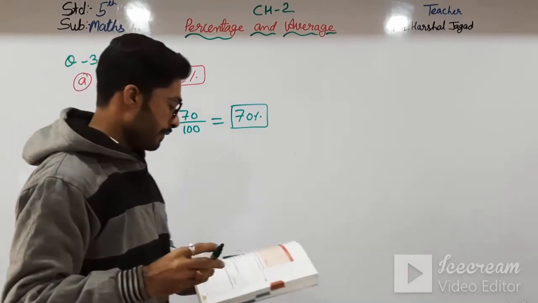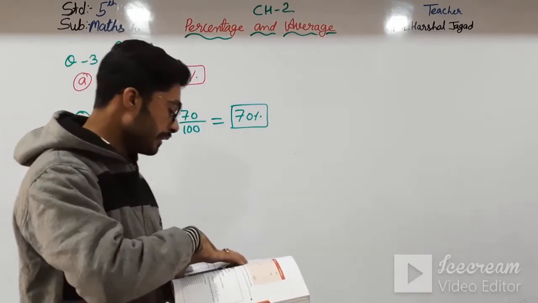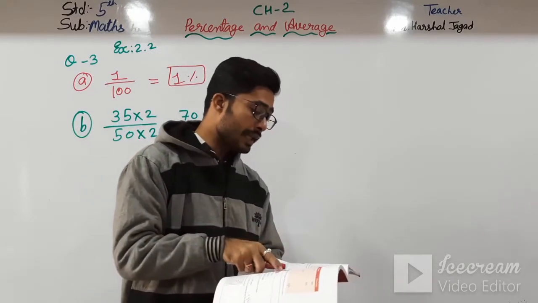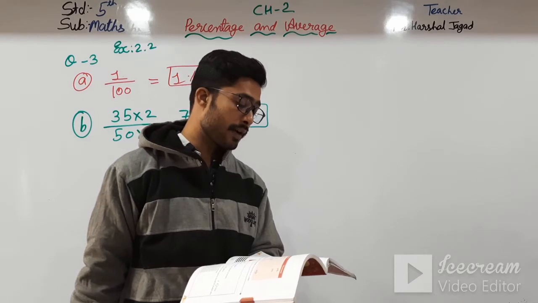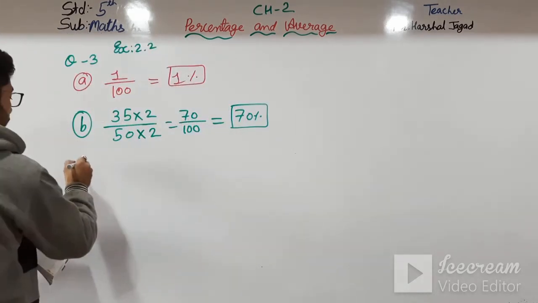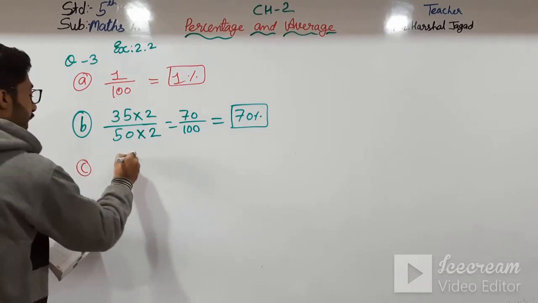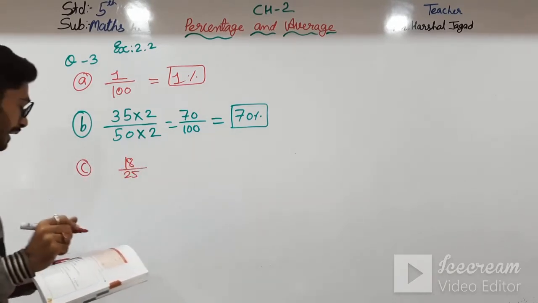Third one, C: only 18 of the 25 diners were satisfied with the food. Only 18 out of 25 were satisfied with their dinner.